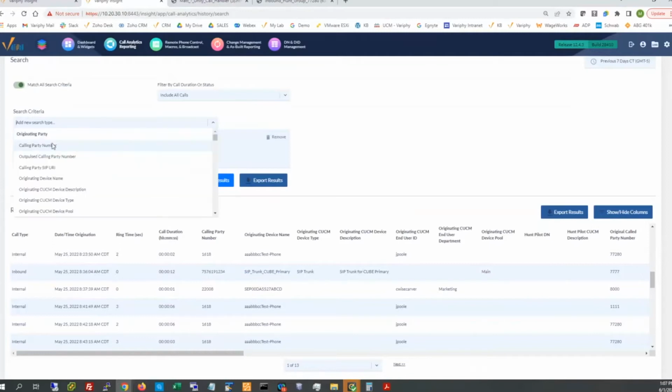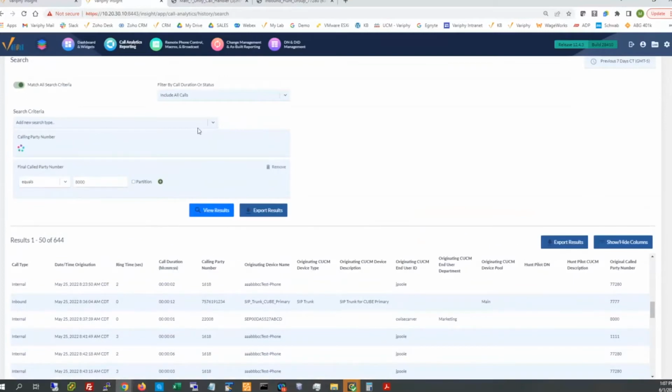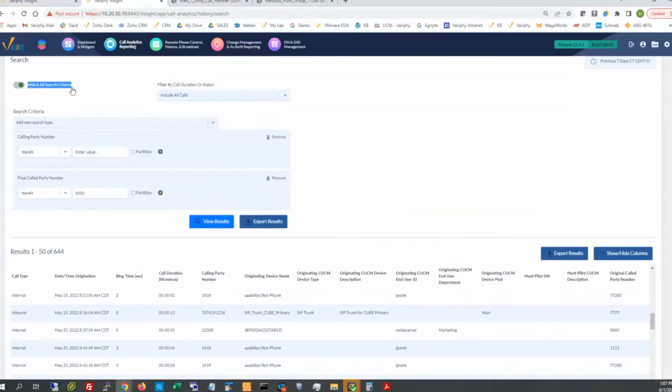So I'm going to pick on calling party number, which is the top of the list underneath originating. We'll lock that in. The AND mechanism is already turned on here for us, so the match criteria is already turned on. You can see I've got breadcrumbs here. I've done this a few times. In my lab environment, I know that I have internal 4- and 5-digit extension numbers. So I'm going to use the Boolean logic here within Verify to specify that I'm looking for a calling party number that starts with 6 characters or better. That should certainly encapsulate the 10+ digit external numbers calling into an environment.